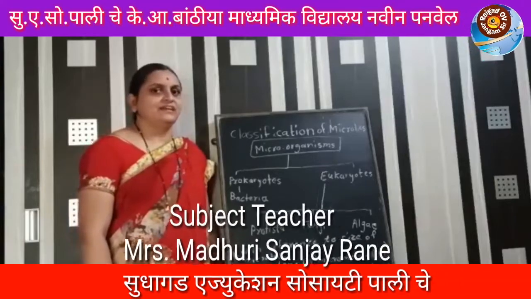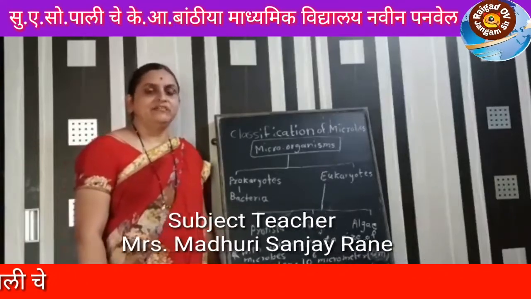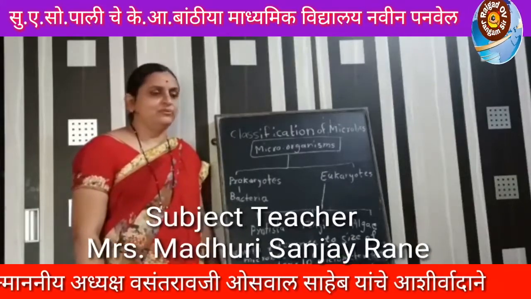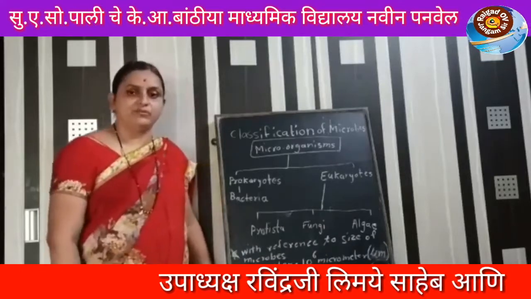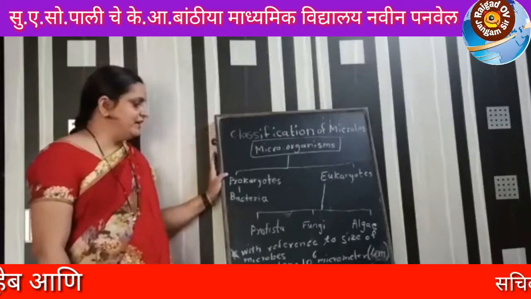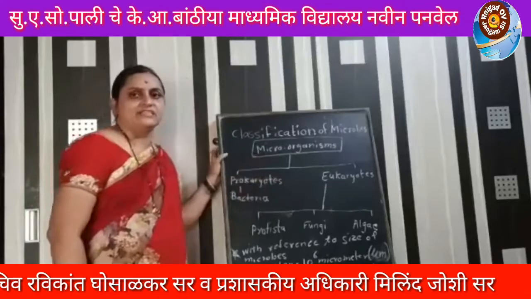Hello friends, in the previous period we studied the Whittaker five kingdom system of classification. Now today we are going to learn the classification of microbes, in which microorganisms can be divided into two subgroups, prokaryotics and eukaryotics.